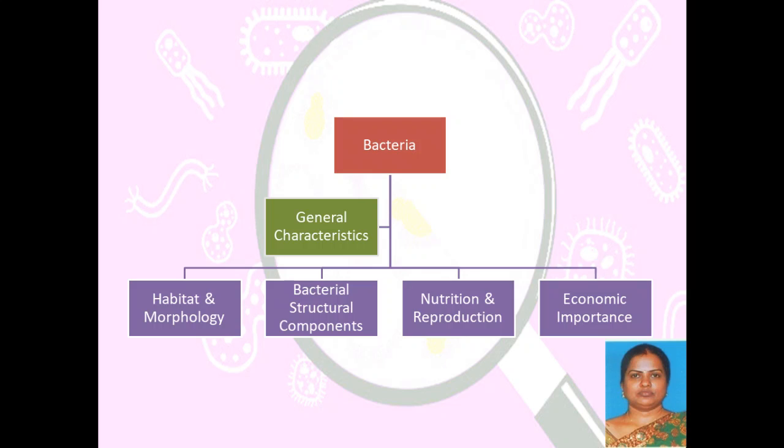We are going to discuss the nutrition and reproduction of bacteria, and also finally the economic importance of bacteria. So in this particular class, we are mainly going to discuss the habitat and morphology in detail.